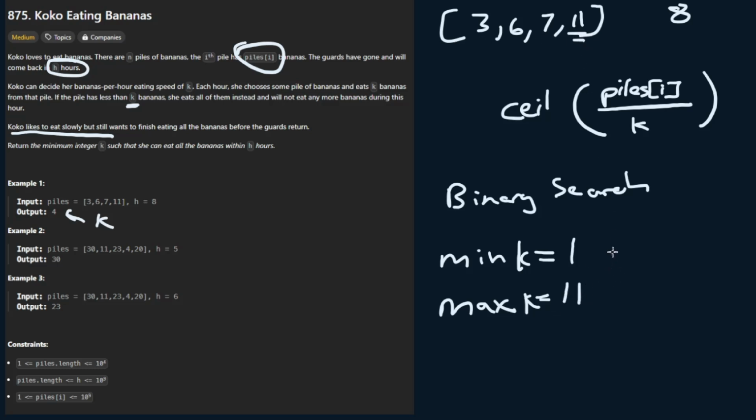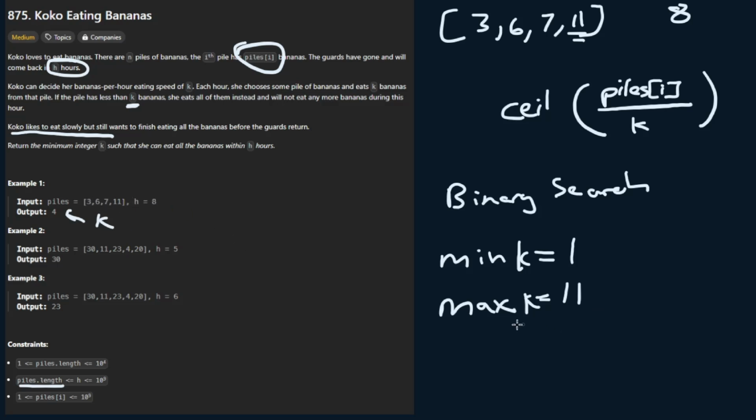And why is that the case? Well, we know from the constraints that the length of our piles will always be less than or equal to h, which means our h value at minimum can be equal to the length. Let's say that h in this situation is not equal to 8, but instead equal to 4. We can eat at 11 speed, which is going to be the maximum. We need to finish all of these within a single hour each, because we have 4 hours and 4 piles. So we need to eat as fast as possible, which is the maximum value here. So 11 takes 1 hour, 1 hour, 1 hour, 1 hour, and that's going to be 4.